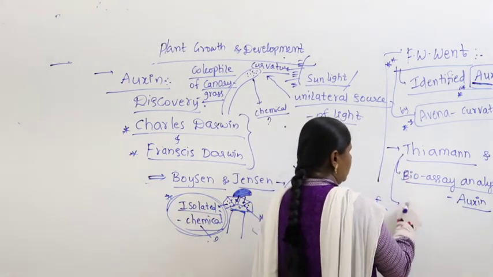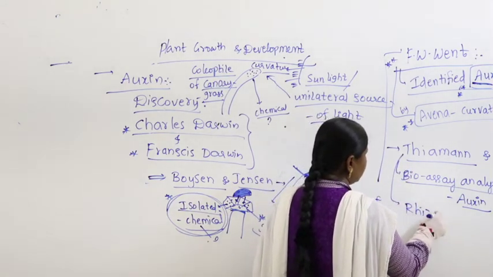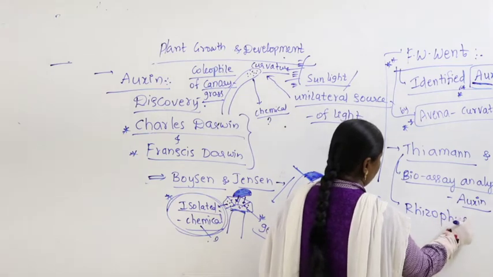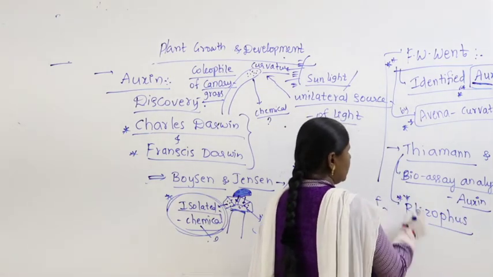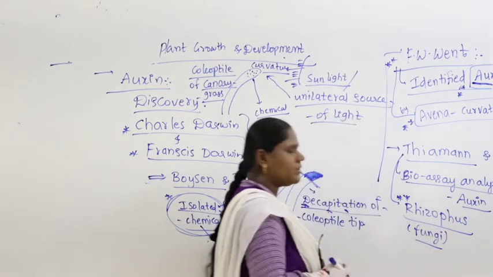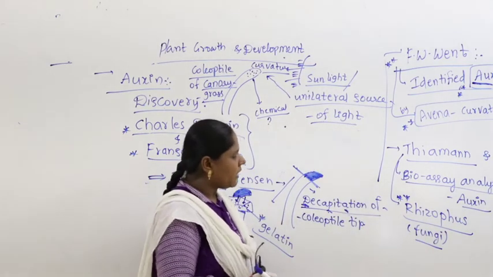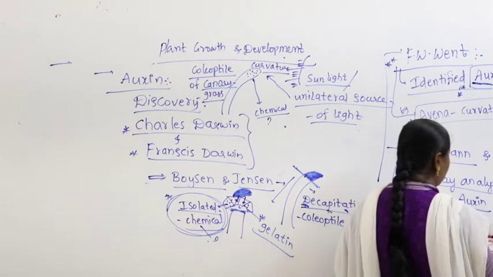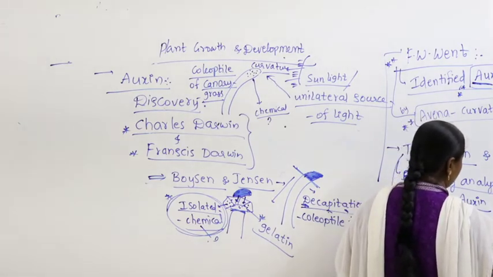Especially Thimann also identified Rhizopus. Rhizopus is nothing but what? It's a fungus. From fungus also they isolated auxin.